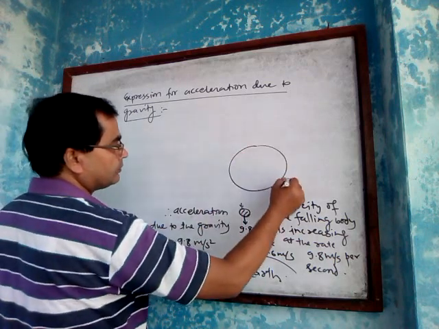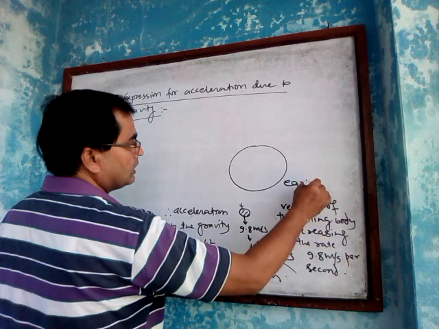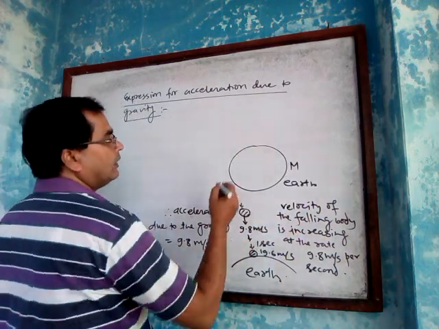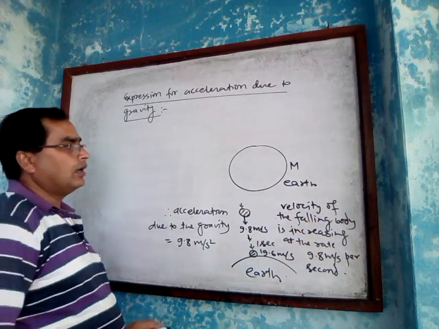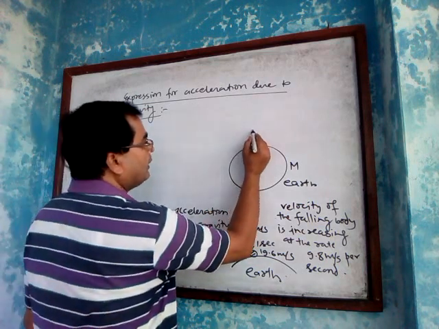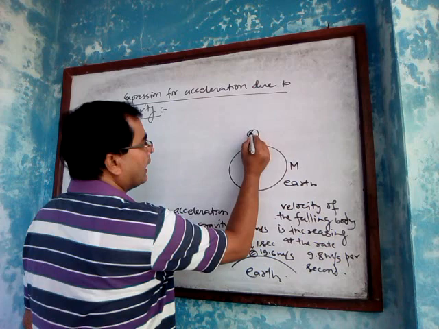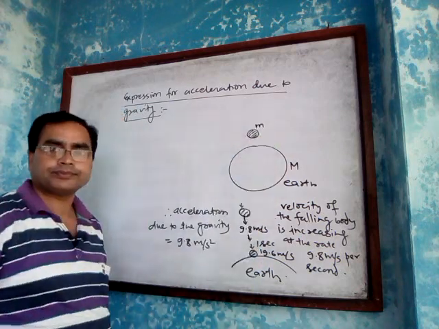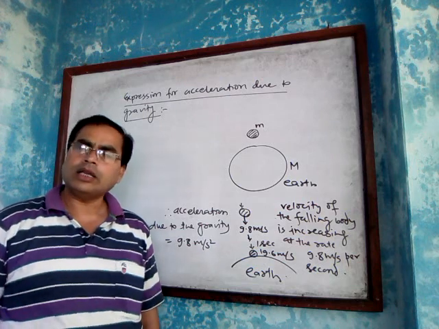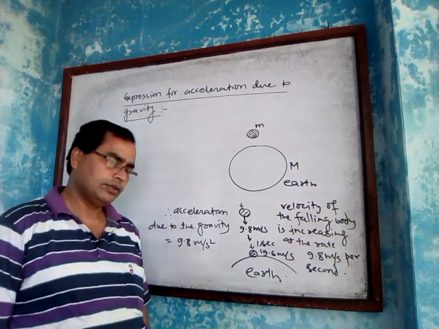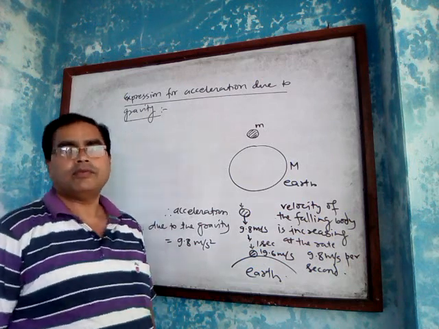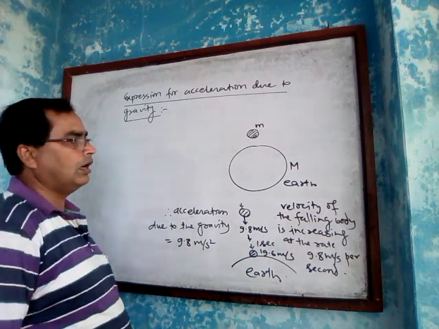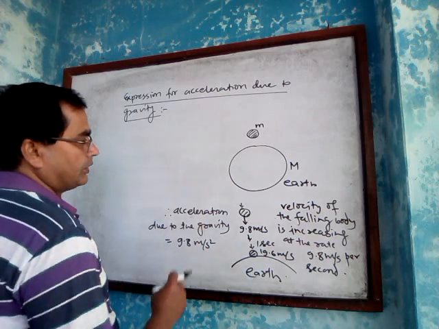This is Earth. An object of mass m is allowed to fall from a very small height above the earth.